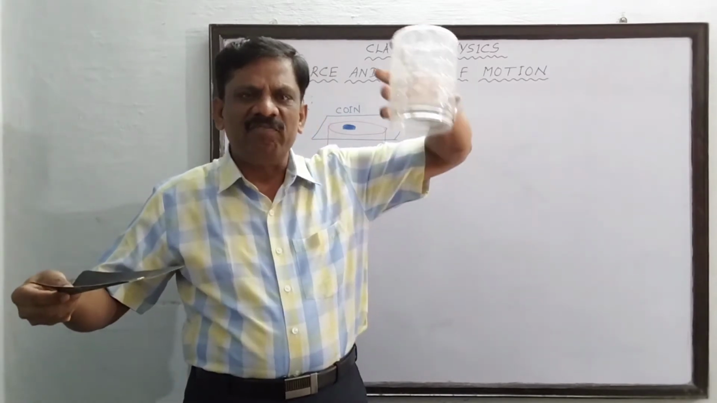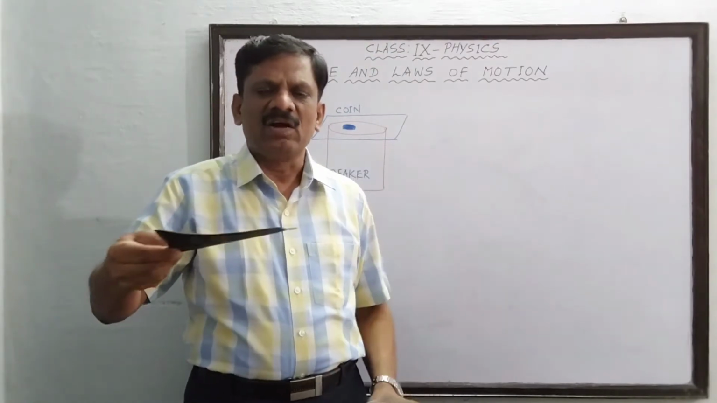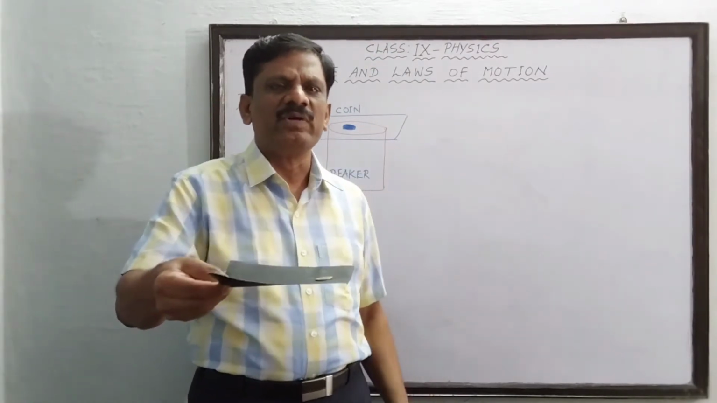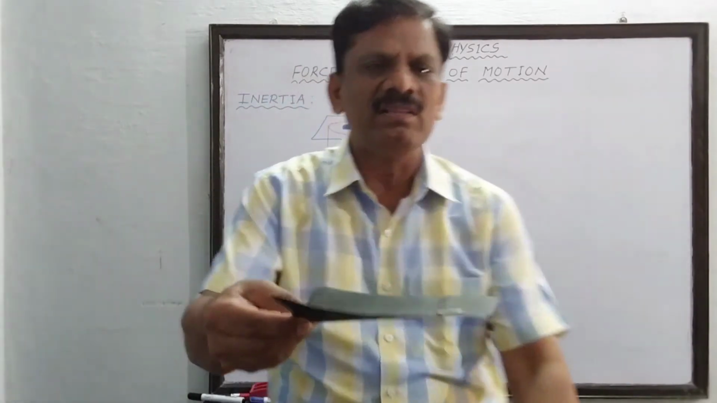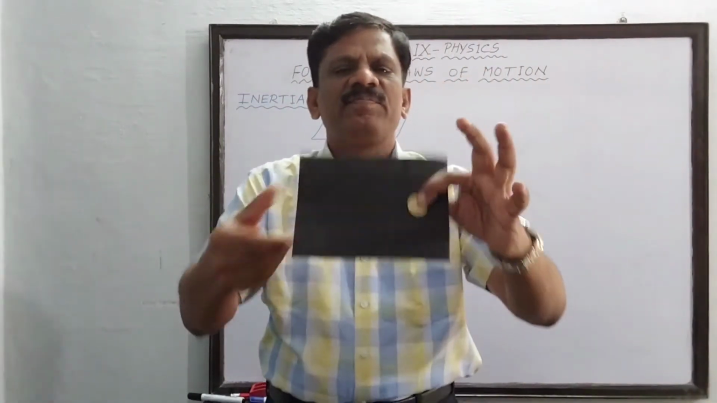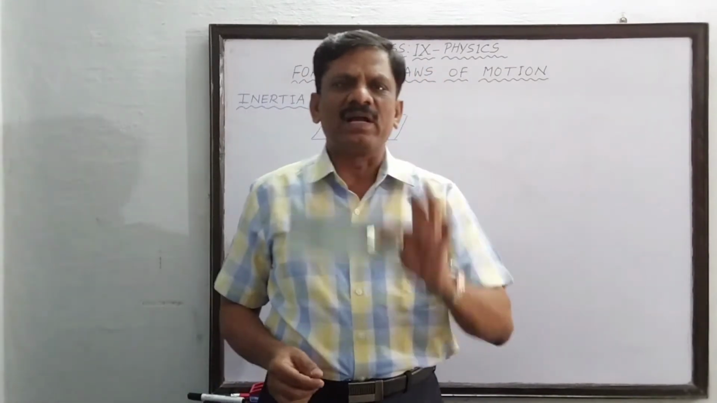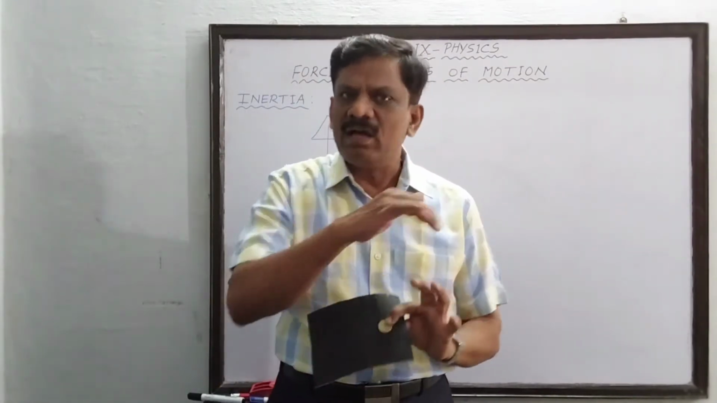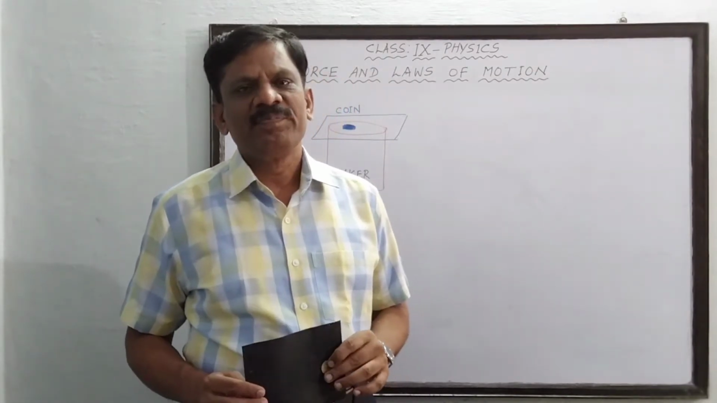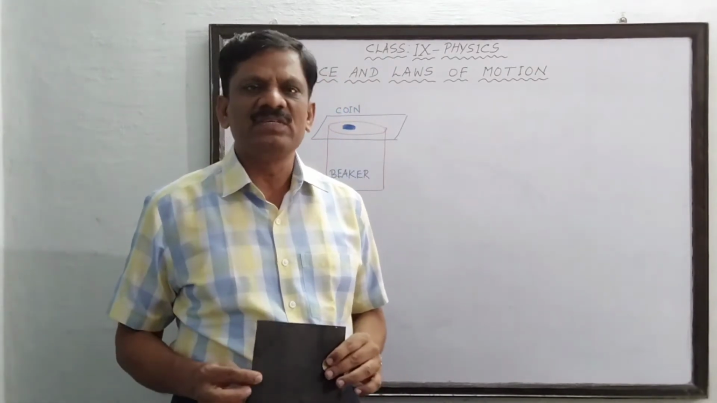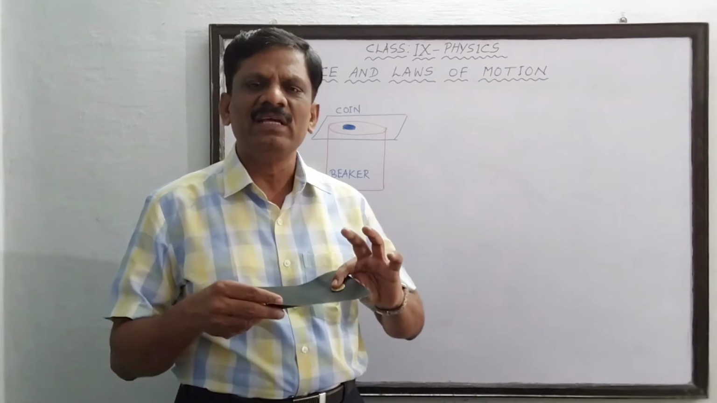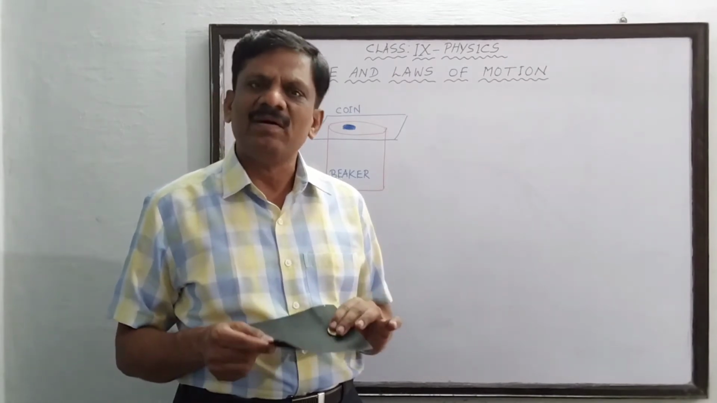The coin has not fallen inside the container. The coin is still on the cardboard. You can see that the coin is still on the cardboard like this. This time why is the coin coming along with the cardboard? It is a different force which is acting on the cardboard. This time very less force only I have applied.